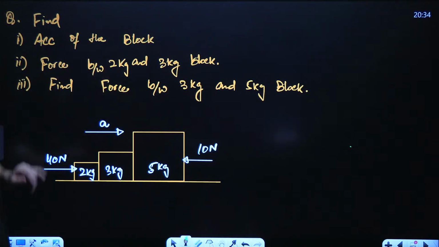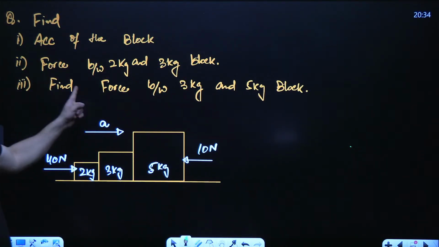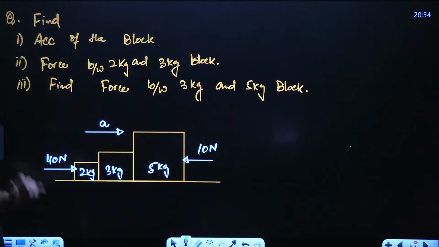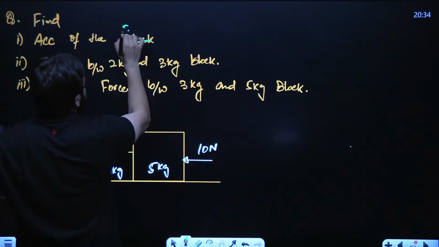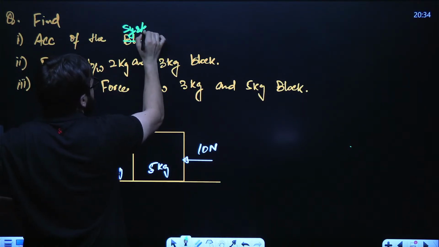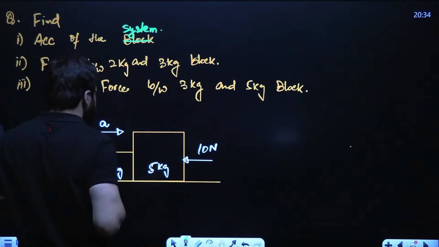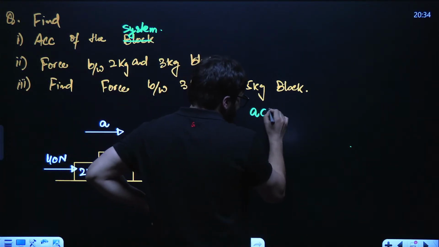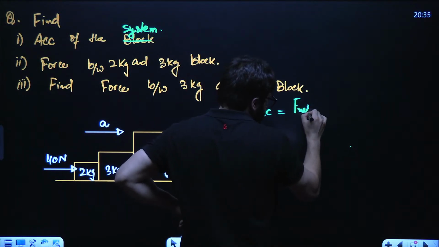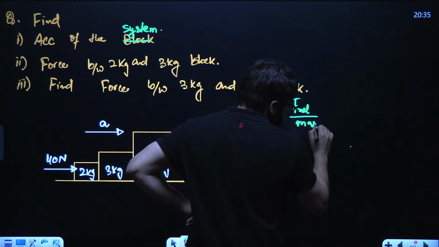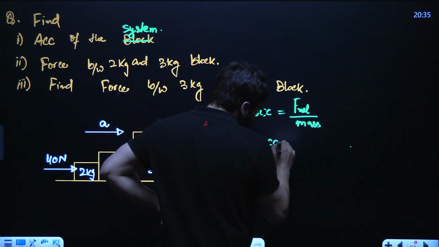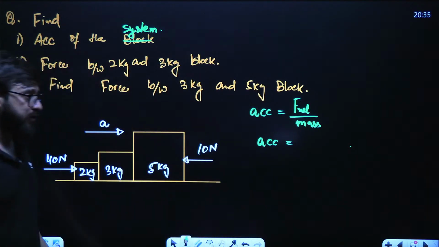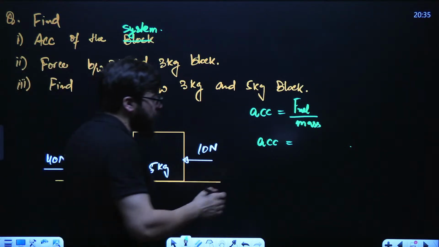Find the acceleration of the block. Force between 2 kg and 3 kg block. Find the force between 3 kg and 5 kg block. First, find the acceleration of the system. I'll write over here. Guys, when it comes to the acceleration, I told you acceleration is net force upon net mass. So I'll write over here, acceleration is simply, what is the net force over here? Net pulling force.